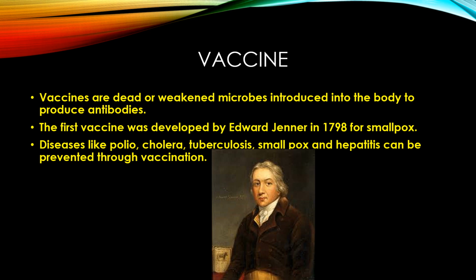Many times you are seeing in advertisements on TV and in newspapers, to protect the children from polio under the Pulse Polio program by giving them polio drops. Those polio drops are a vaccine. Some diseases that can be prevented by vaccination of children at proper age are polio, smallpox, cholera, typhoid, hepatitis, TB (tuberculosis), tetanus, measles, rabies, etc.